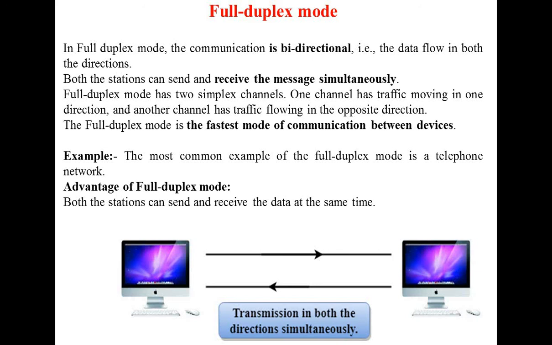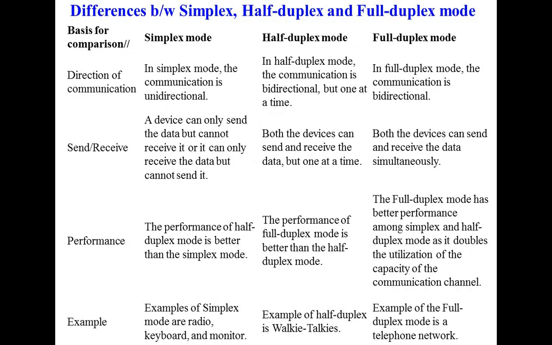The full duplex mode is the fastest mode of communication between devices. We are using it a lot these days, for example on mobile. The most common example of full duplex mode is a telephone network. The best example: both the stations can send and receive the data at the same time. I think it is clear. Transmission mode is now clear: simplex, half duplex, full duplex. Okay, any doubts? I think it is clear.